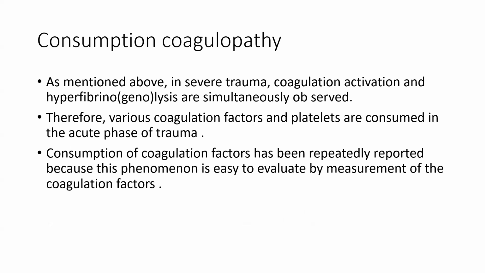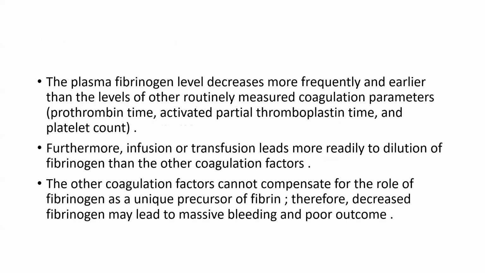Now about consumption coagulopathy. As mentioned above, in severe trauma, coagulation activation and hyperfibrinolysis are simultaneously observed. Therefore, various coagulation factors and platelets are consumed in the acute phase of trauma. Consumption of coagulation factors has been repeatedly reported because this phenomenon is easy to evaluate by measuring coagulation factors.